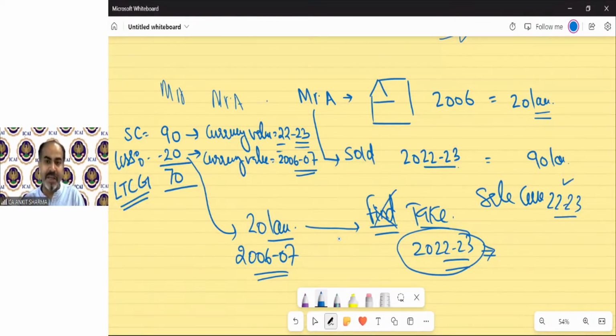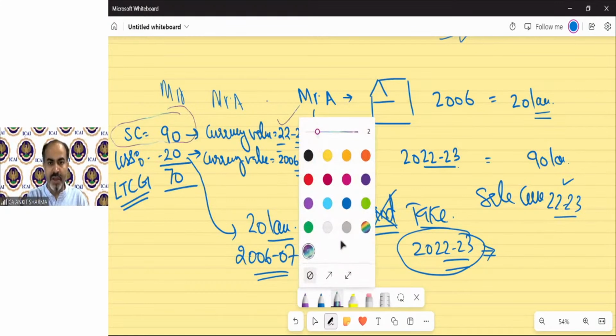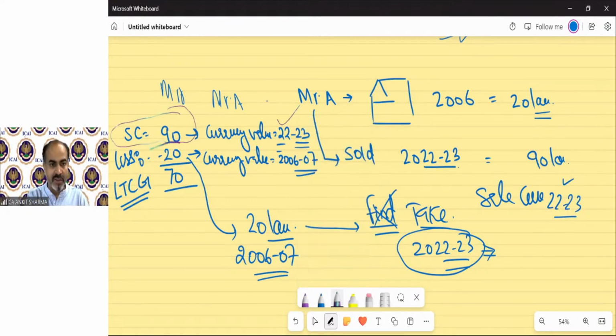The same concept has been given by the assessee to the department: if you are taking my sale consideration of 90 lakh at the 2022-23 currency value, then you should also take the purchase price at the 2022-23 currency value. And the department says, yes, you are right, because this currency value should be higher.